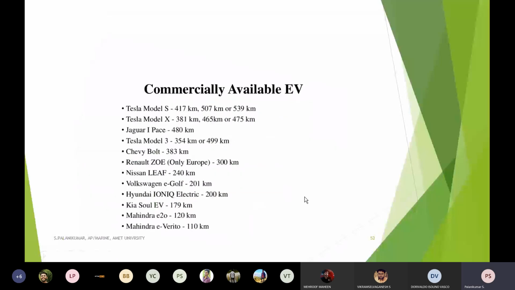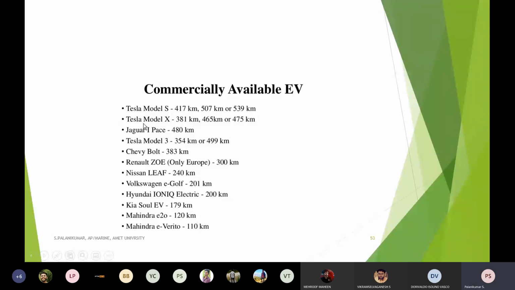Apart from that, you are studying an introduction to electrical vehicles, so you should know what commercially available electrical vehicles there are. For example, if I fully charge the battery one time, how many kilometers can I travel? You should know this information as a student studying electrical vehicles. In the US, there is a very good model released recently, the Tesla Model S, which comes in three different ranges: 417 kilometers, 507 kilometers, and 539 kilometers.